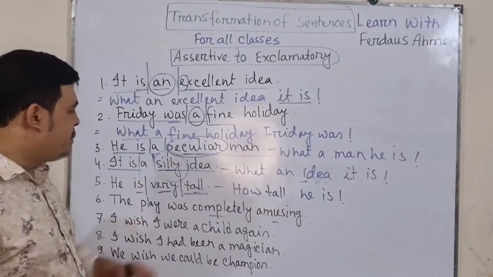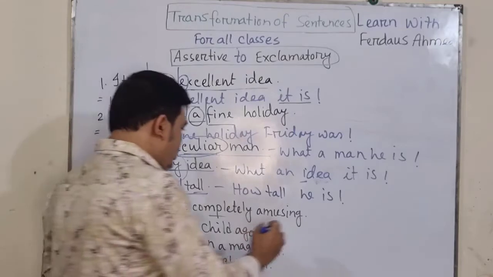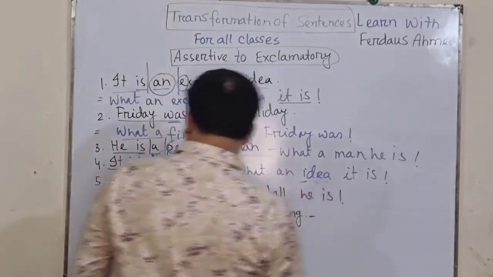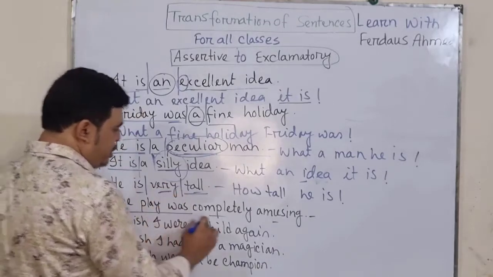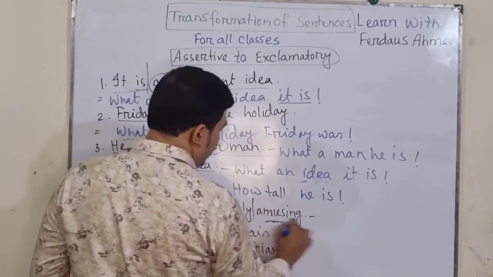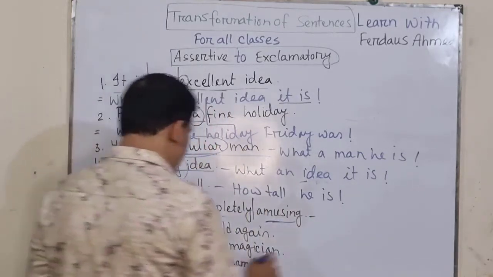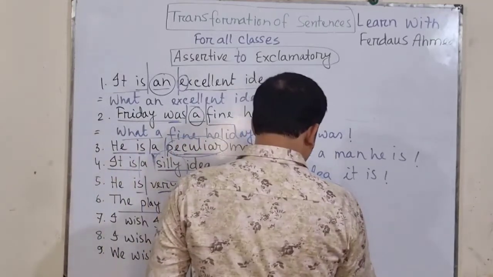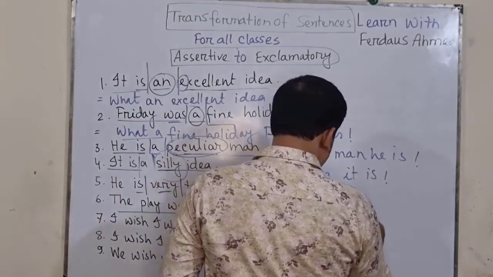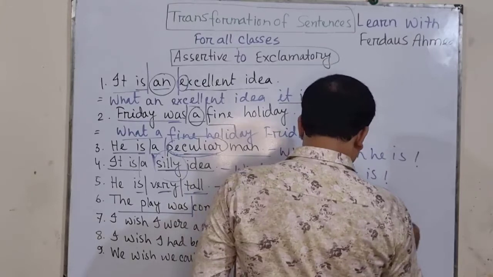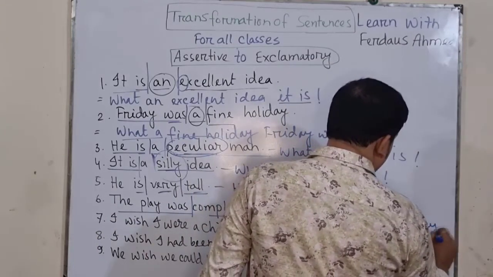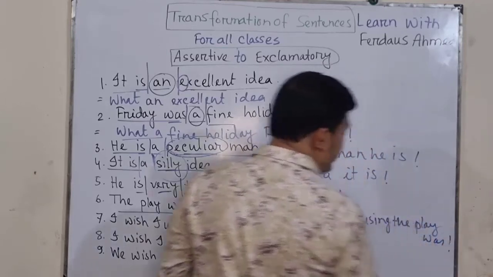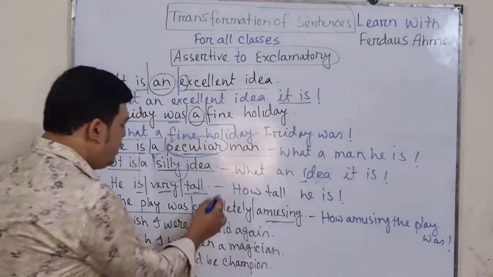So the play was completely amazing. So what should we write here? The play was, that is one portion, completely another portion, amazing another portion. So what will we write? How amazing the play was. And completely will be omitted.